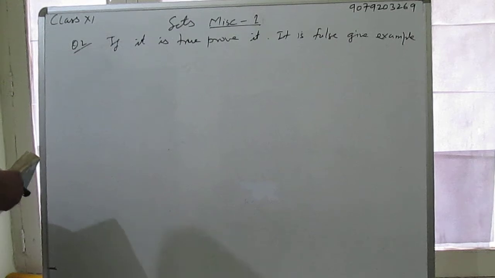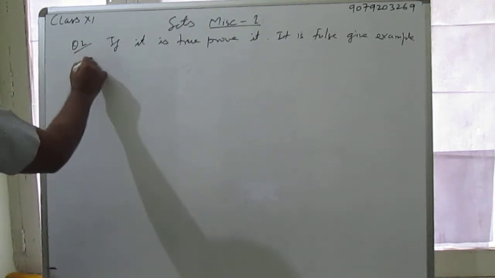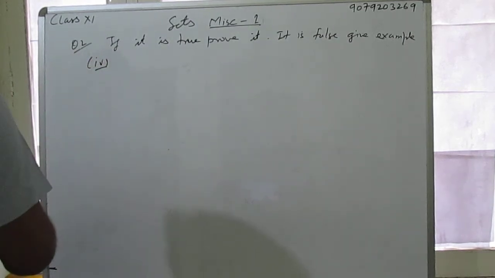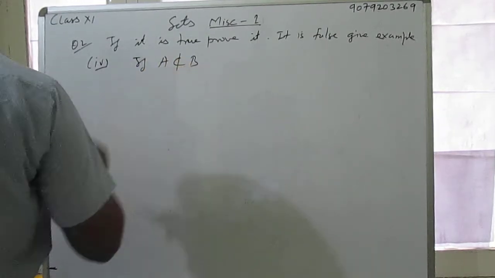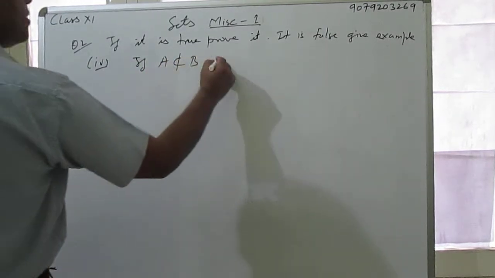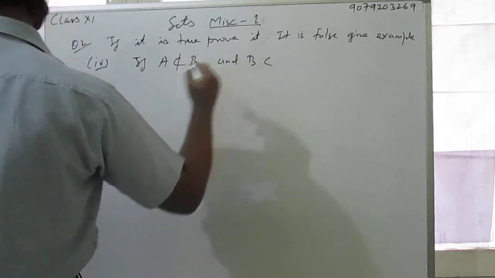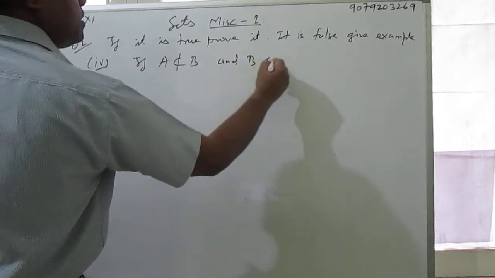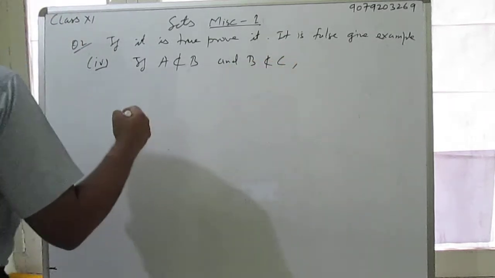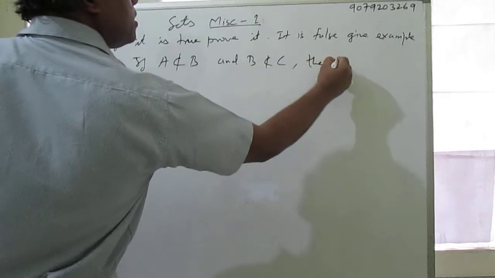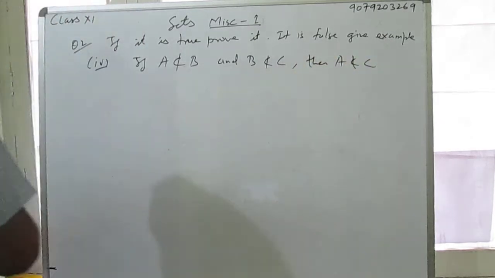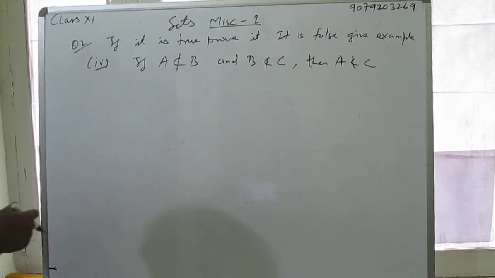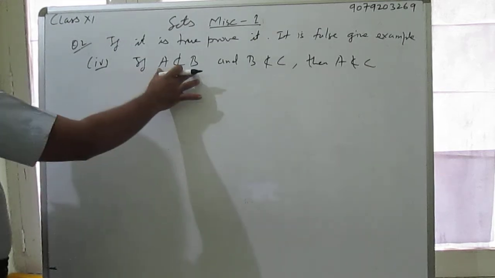Now fourth part. If A is not a subset of B and B is not a subset of C, then A is not a subset of C. Is it true or false?